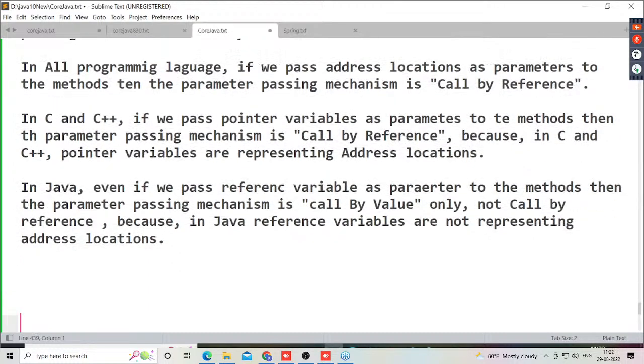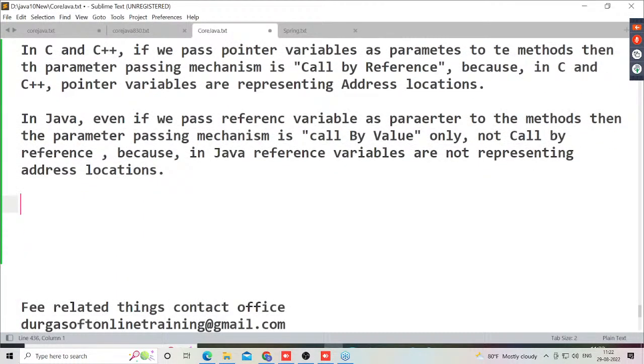But what they are representing actually in Java: reference variables are representing the reference value of the object. Reference value is the hexadecimal form of hash code. Hash code is an integer value, a unique identity provided by the heap manager. Already we know that point here. Or else I can write that information here.